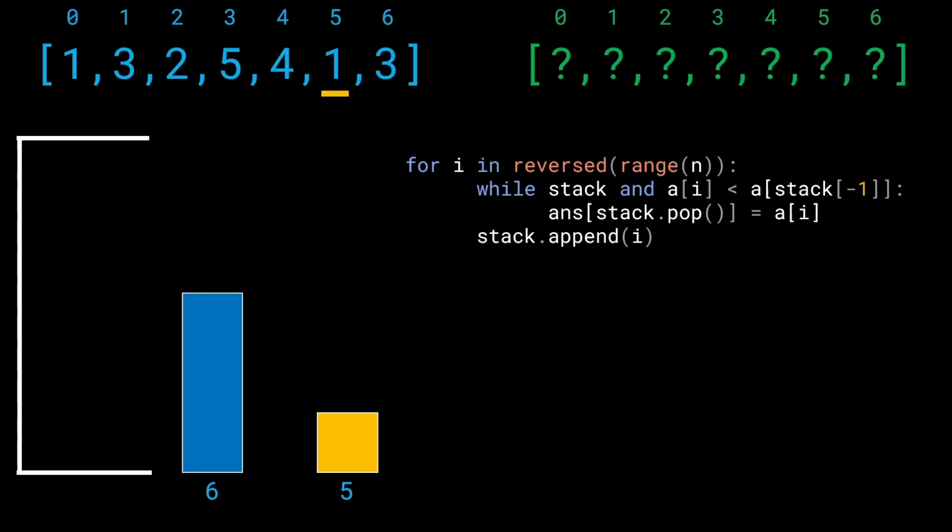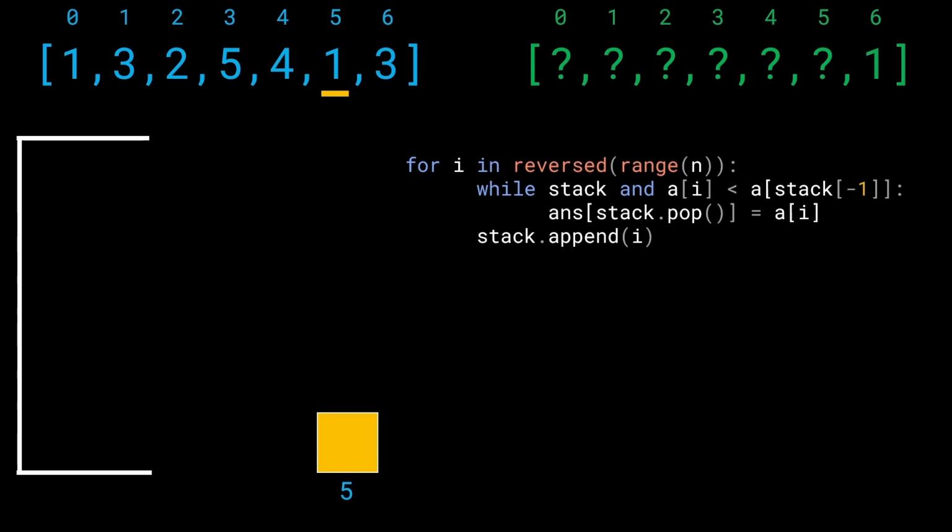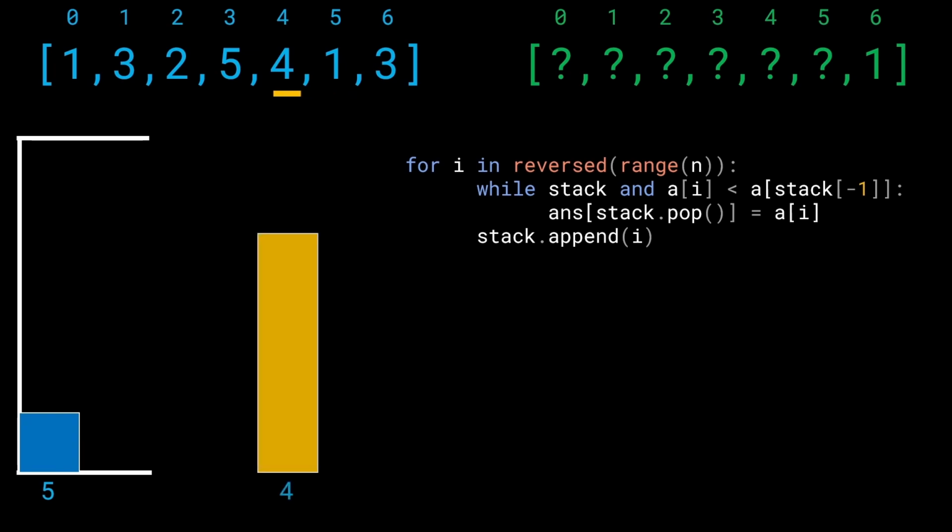So as soon as we go into the while condition, we are going to pop out the element and then assign it the answer. So the answer of stack.pop is actually a of I. Make sense? Okay, this will make sense again as we run through the simulation more and more. You'll get a better understanding of it. Anyways, the index 6 was popped out, so only 5 remains, and we're going to add 5 to the stack. Again, simple. Let's go ahead and continue iterating, and we see the value 4.